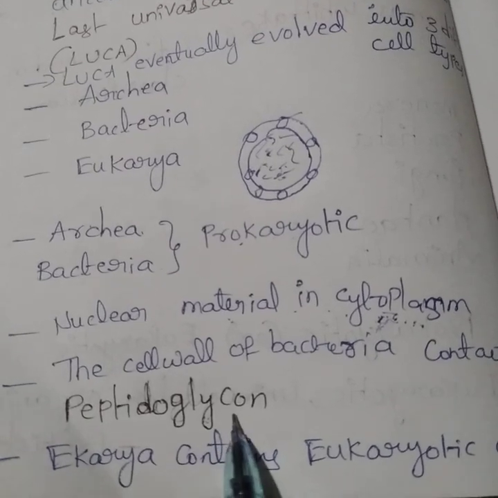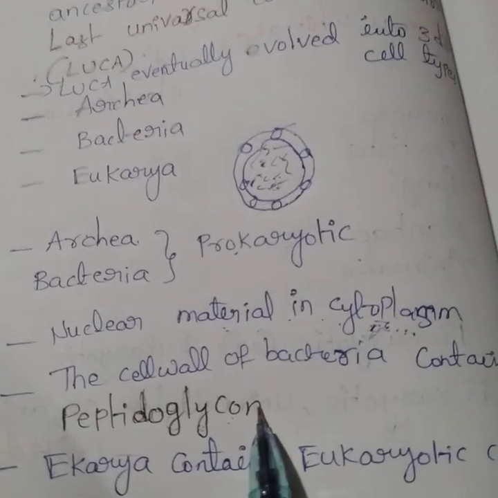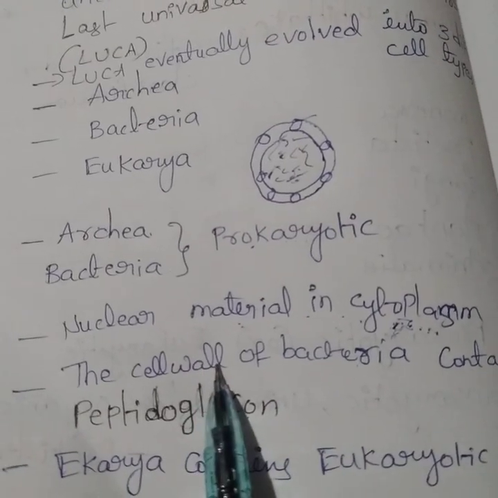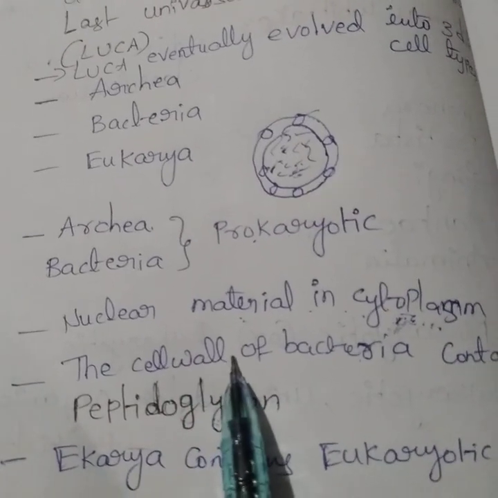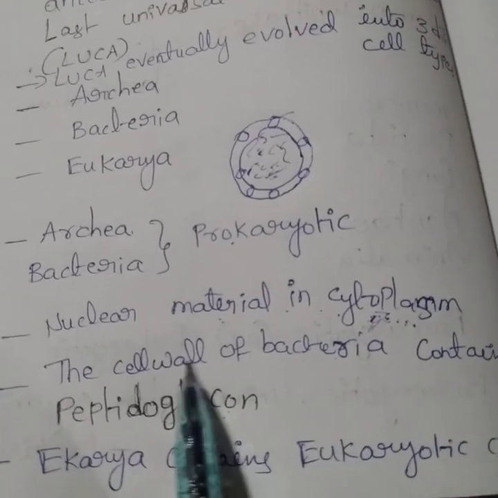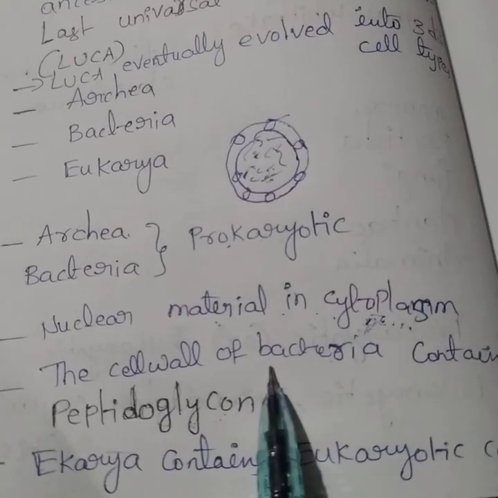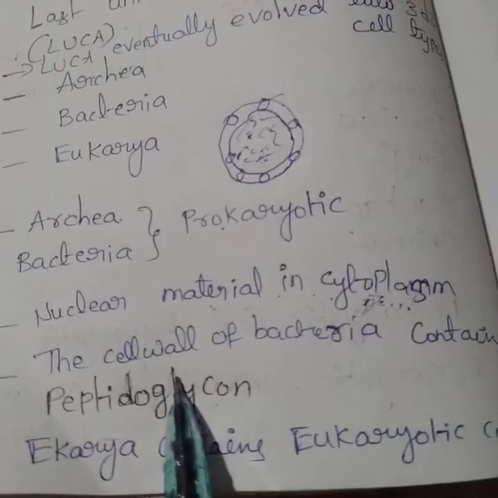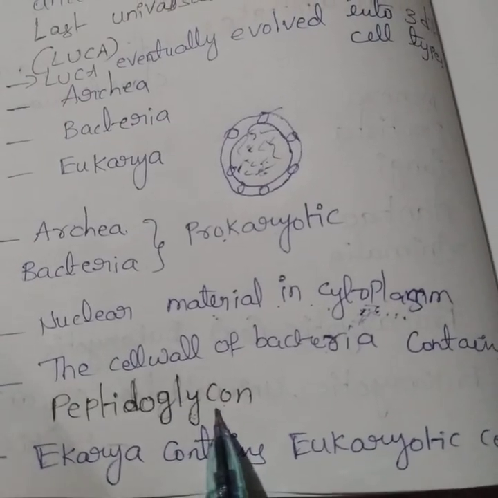Plant cells have materials like cellulose or pectin in their cell walls, but the bacterial cell wall contains peptidoglycan.